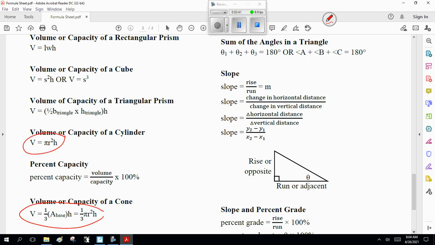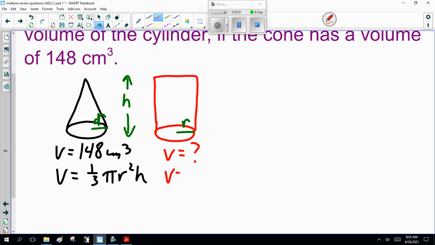Pi r squared h. Now, how are these different? They both have pi r squared h. They're different by the 1/3. So what's the difference? The 1/3 versus 1.